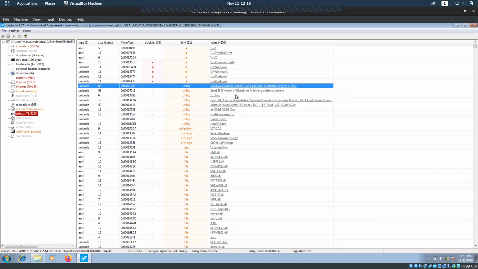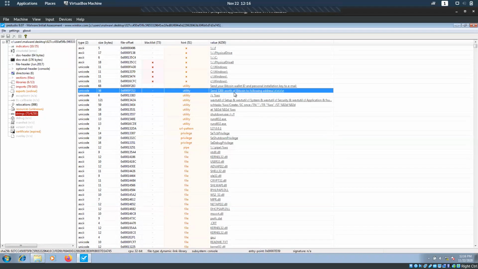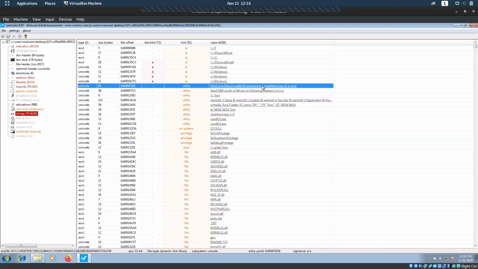See, here you can see send your Bitcoin wallet ID and personal installation key email. Send 300 worth of Bitcoin to the following address. So basically, we know this is a malware, but without executing it, if we run it through PE Studio and look at its process, the strings, and the imports this application has, we'll come to an understanding of what it is doing. If it has a malicious character, we'll come to an understanding from PE Studio.